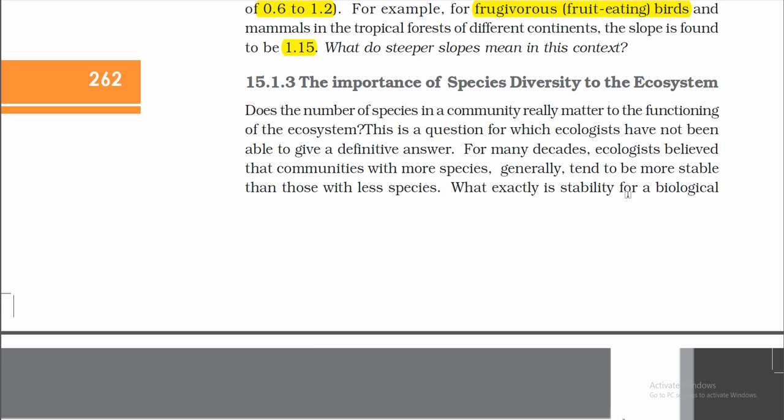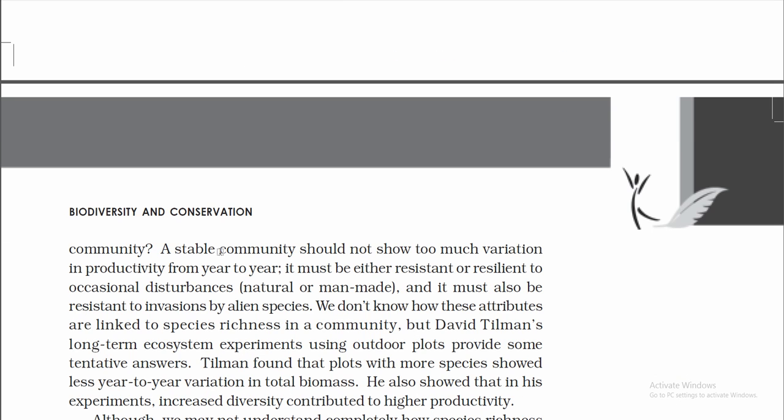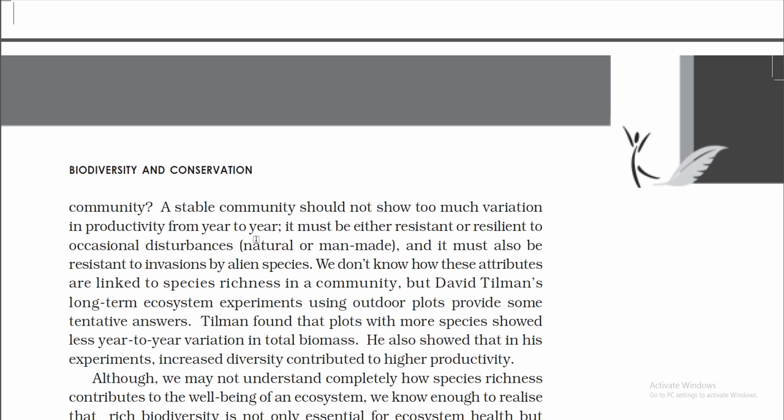What exactly is stability for a biological community? A stable community should not show too much variation in productivity from year to year. It must be either resistant or resilient to occasional disturbances, and it must also be resistant to invasions by alien species.